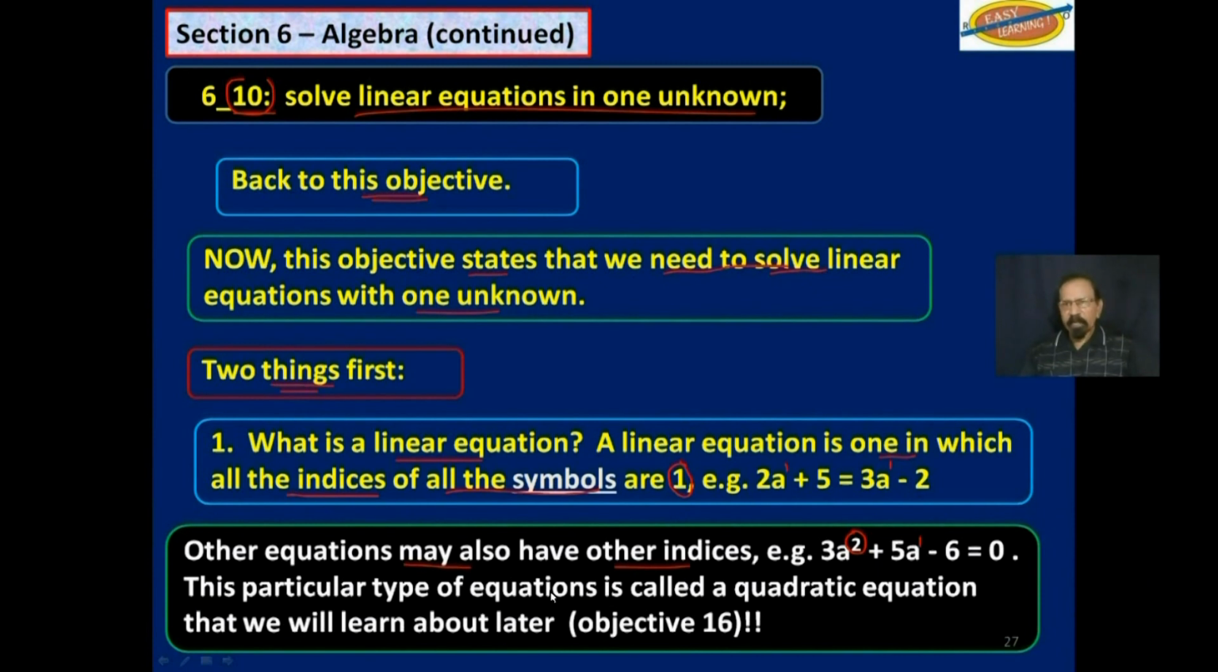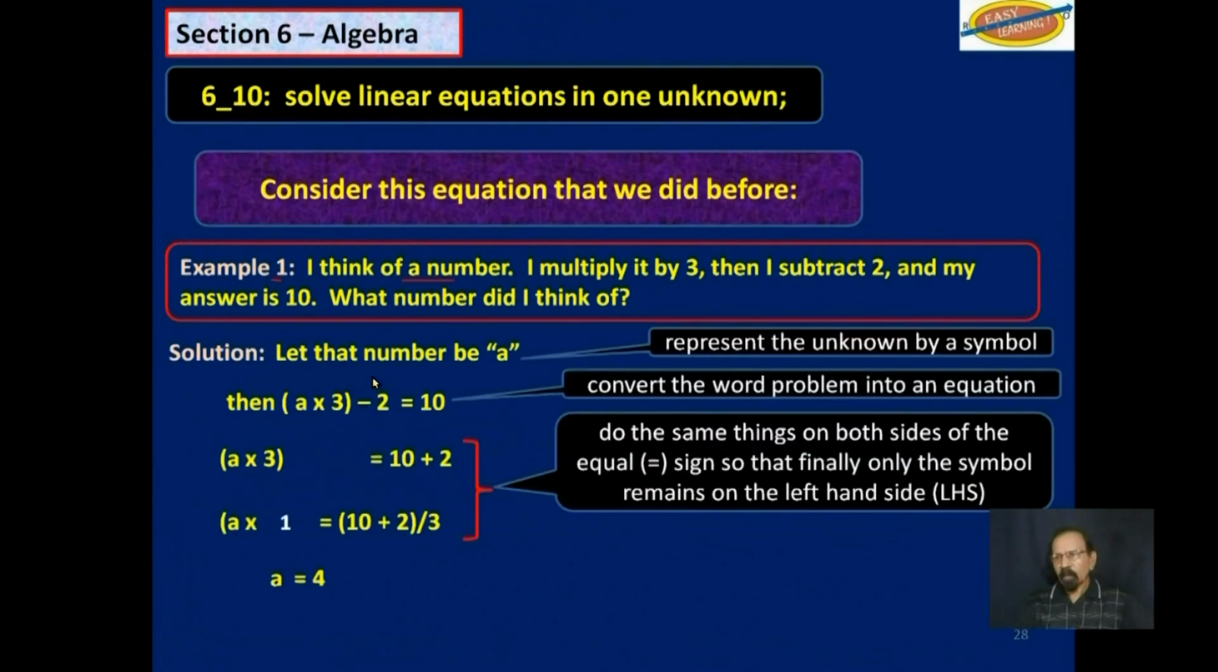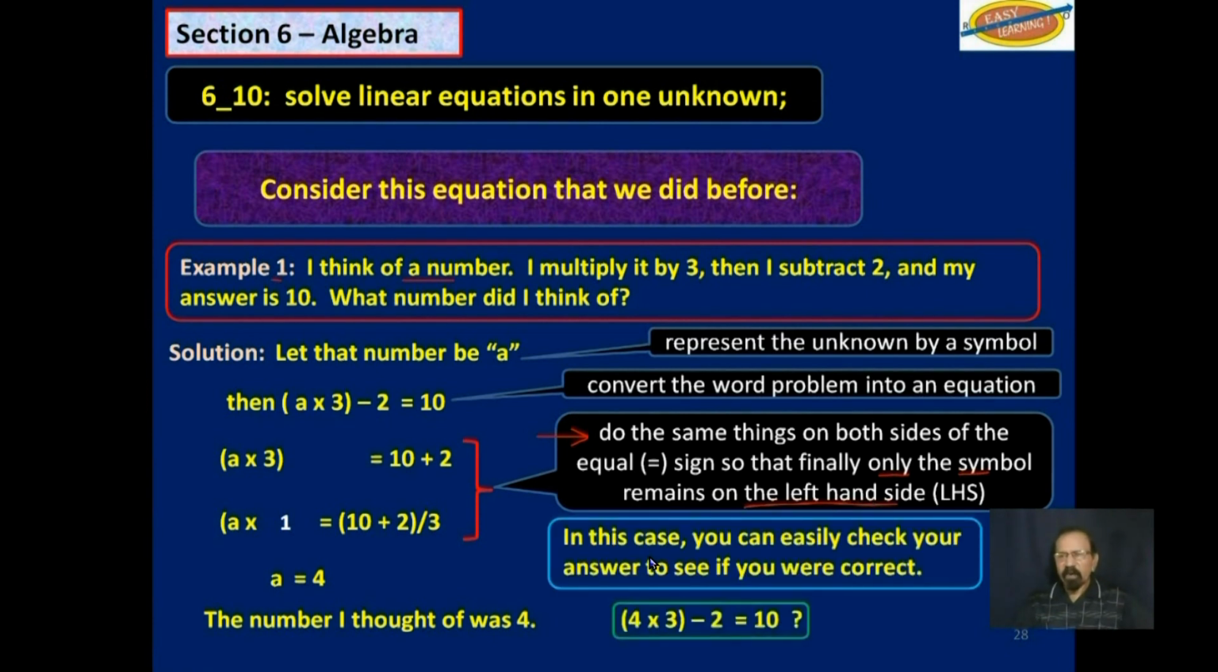Now, this particular type of equation here is called a quadratic equation. And that is not to be covered in this objective. We will deal with that in objective 16. So consider the equation that we did before. Number 1, I think of this number, and so on. And we solve. Now, notice this point here. You do the same thing on both sides of the equal sign so that finally only the symbol remains on the left-hand side equal to a certain number. And then we can easily check our answer.